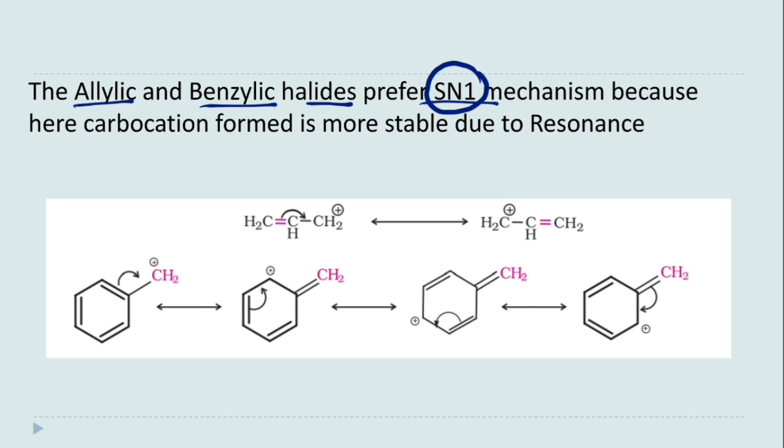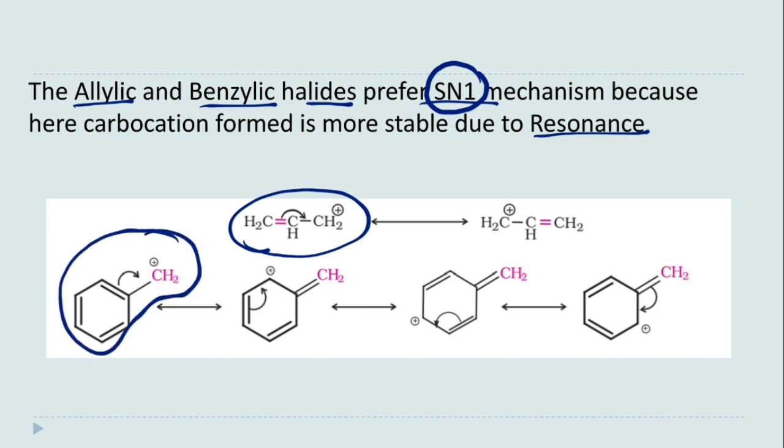Now why so? Because the carbocation formed is more stable due to resonance. So in allylic this carbocation will be formed, and in benzylic this carbocation will be formed.